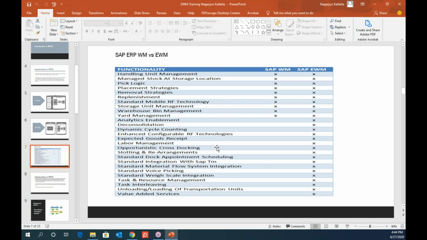And slotting and rearrangement. Both go with each other. Slotting or rearrangement is basically needed, let's say, during the Diwali season or Christmas season, when you will have a lot of sales. During Diwali season, electronic goods are sold a lot in the market. There's too much consumption, right?